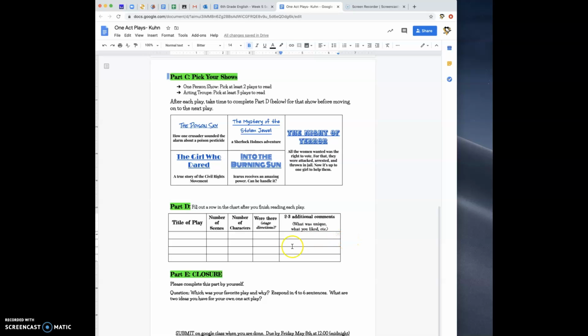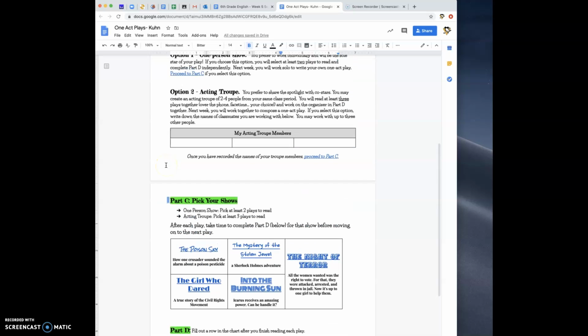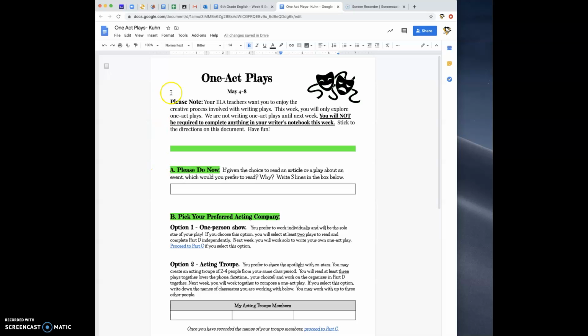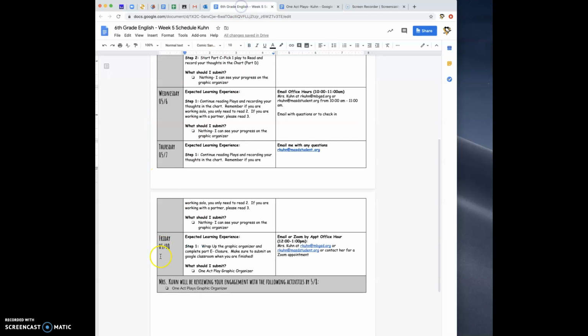And then when you are completely finished, I need you to complete Part E, which is just answering the question, which was your favorite play and why. Respond in 4 to 6 sentences. And what are 2 ideas you have for your own one-act play? Because the following week, May 11th, we are going to be starting to work on a one-act play. When you're done with that, please make sure that you submit this entire graphic organizer on Google Classroom just like you usually do. And that reminds you down here on Friday to make sure you do that.